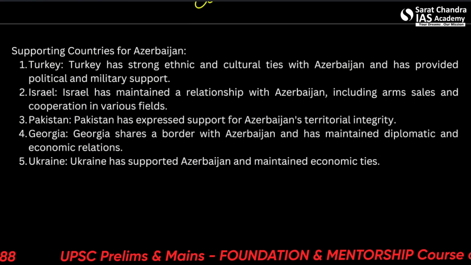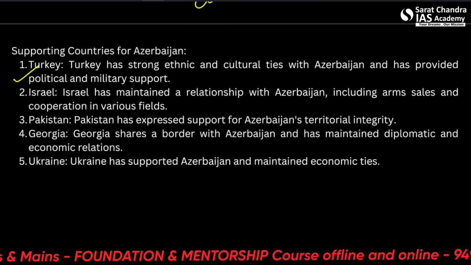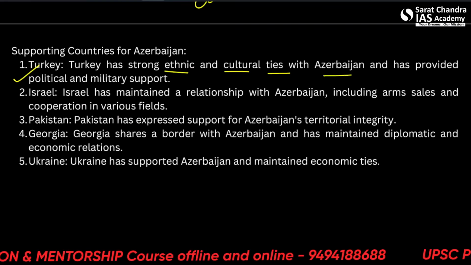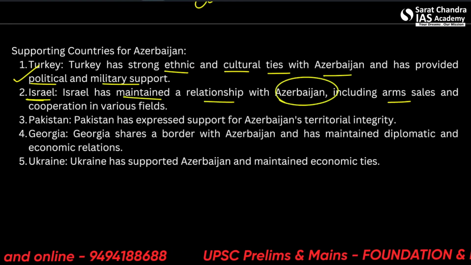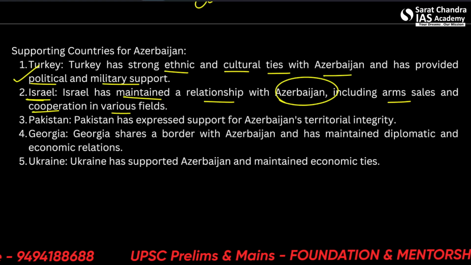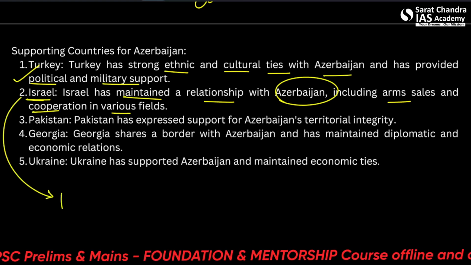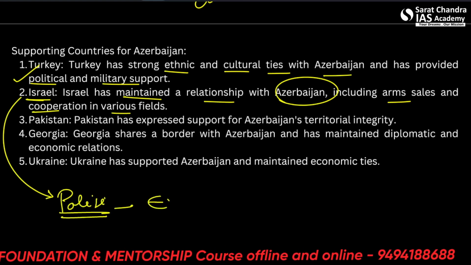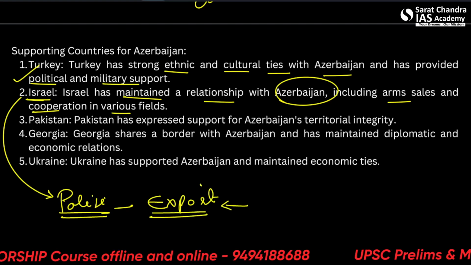Let us go towards the countries supporting Azerbaijan. So Turkey is one of the countries which has strong ethnic and cultural ties with Azerbaijan and has provided political and military support. Furthermore, Israel maintains a relationship with Azerbaijan, including arms sales and cooperation in various fields. So Israel doesn't have much, let's say, political view. It is a weapon exporter, and whoever will pay more for the weapons, it will support that.